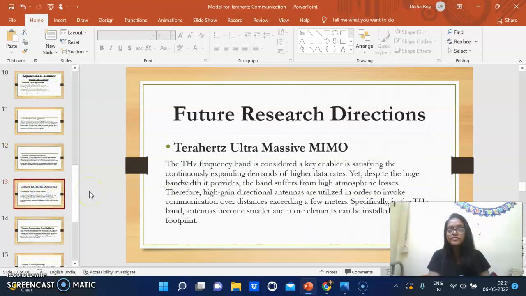Okay, so now coming to the future research directions, we can see terahertz ultramassive MIMO. The terahertz frequency band is considered a key enabler in satisfying the continuously expanding demands for higher data rates. Yet, despite the huge bandwidth it provides, the band suffers from high atmospheric losses. Therefore, high gain directional antennas are utilized in order to invoke communication over distances exceeding a few meters. Especially in the terahertz band, antennas become smaller and more elements can be installed in the same footprint.